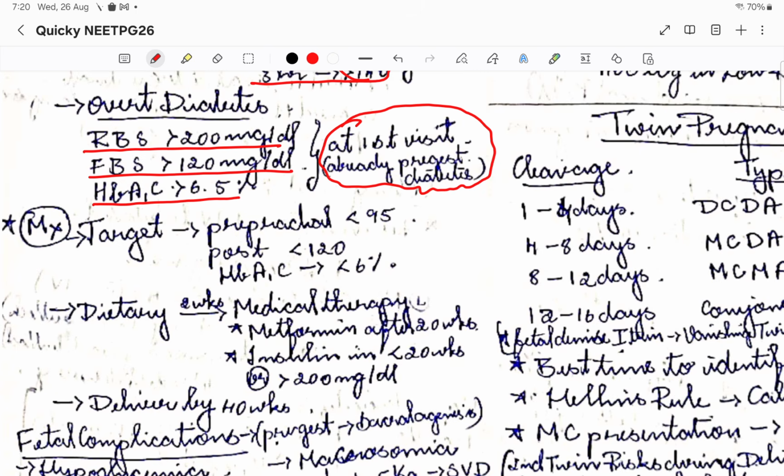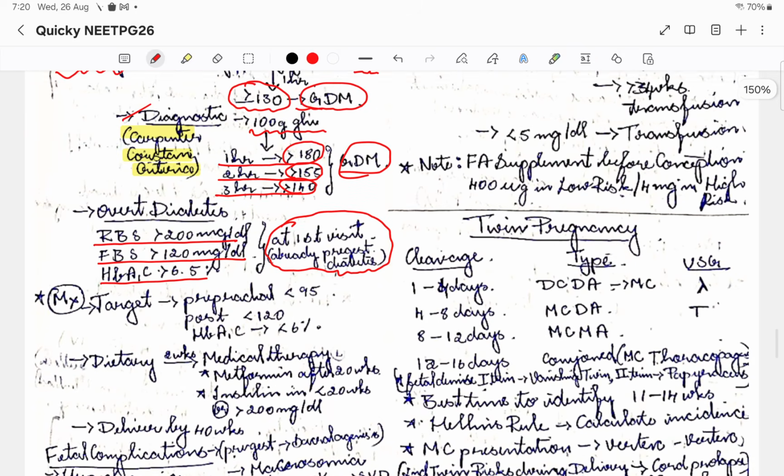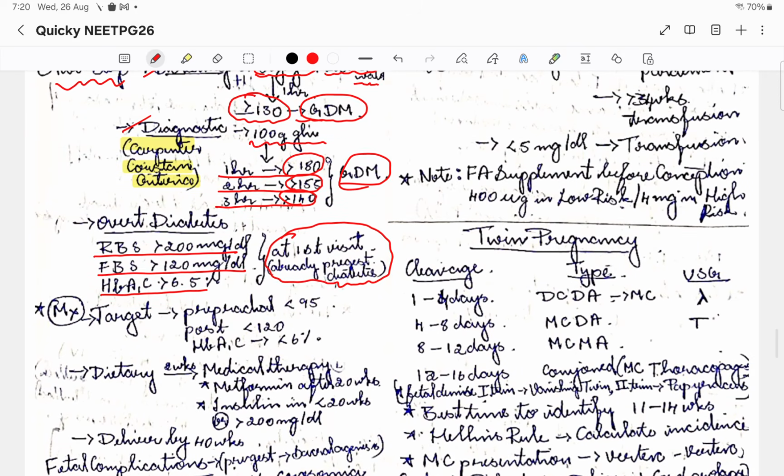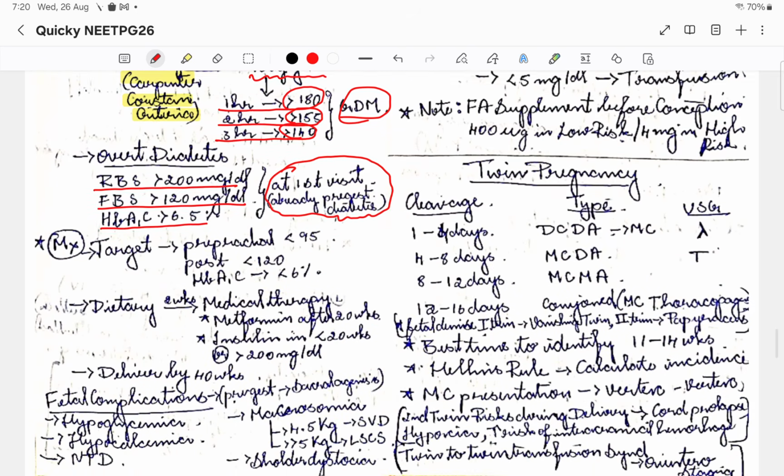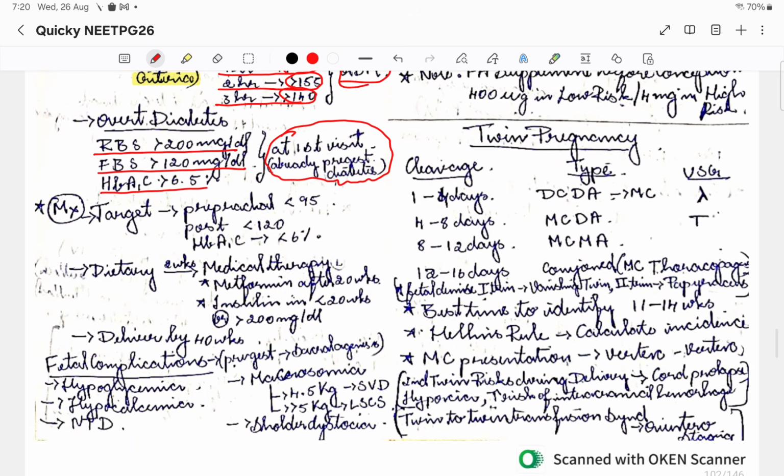So now it was not the pregnancy or the pregnancy physiological change or the insulin resistance that led to the diabetes. Even before conceiving, she was diabetic, but now she is getting detected or she is getting investigated for diabetes. So this is the thing for overt diabetes.